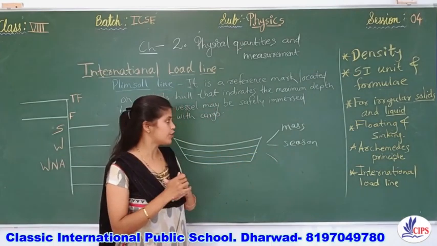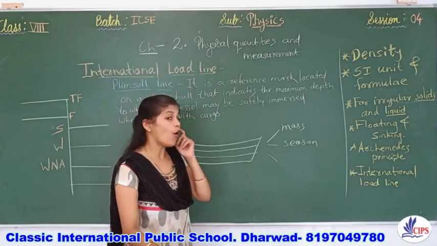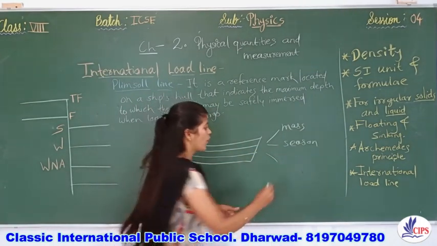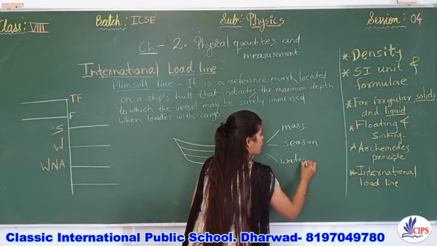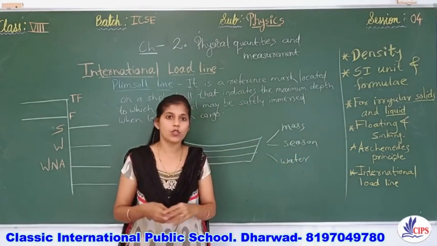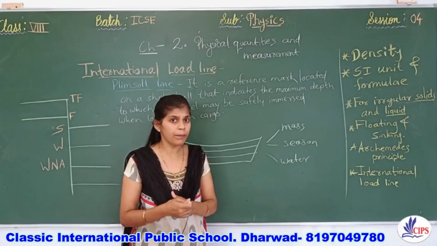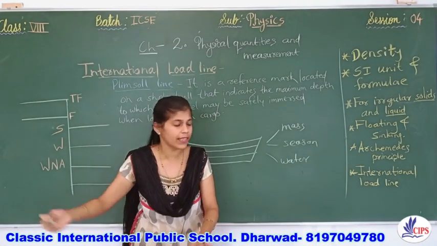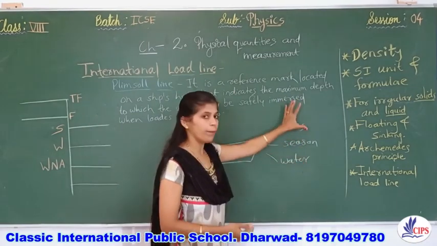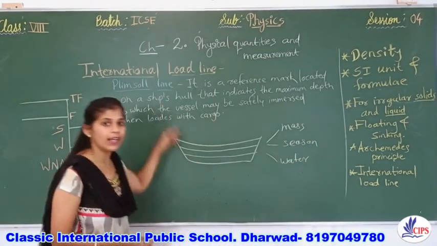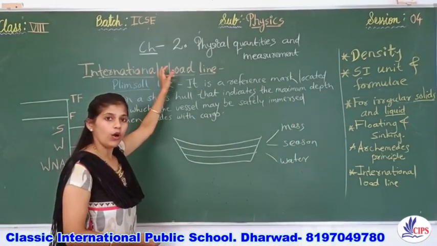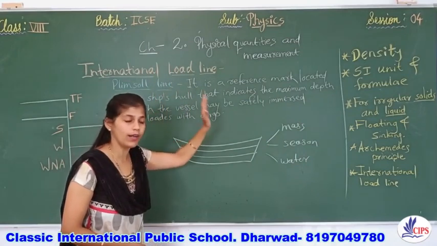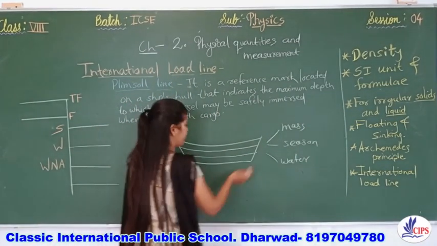And third, they should notice what kind of water it is, the properties of the water. Suppose they are going by river, it will be fresh water, and fresh water again has a different density. For all these purposes, they should mark the Plimsoll line or international load line on the hull of the ship. This is the hull.